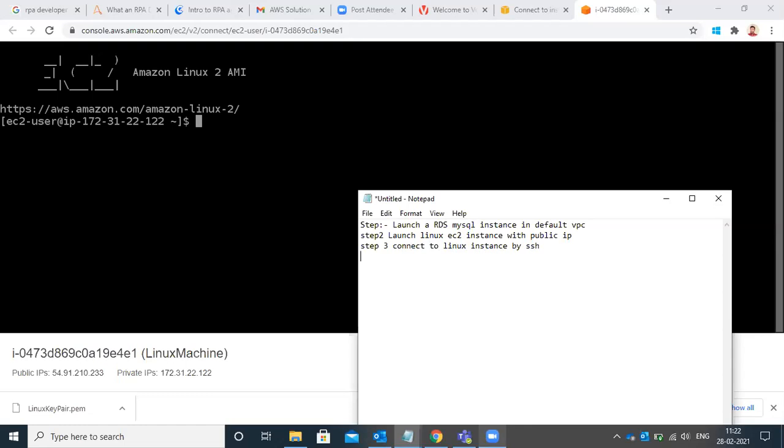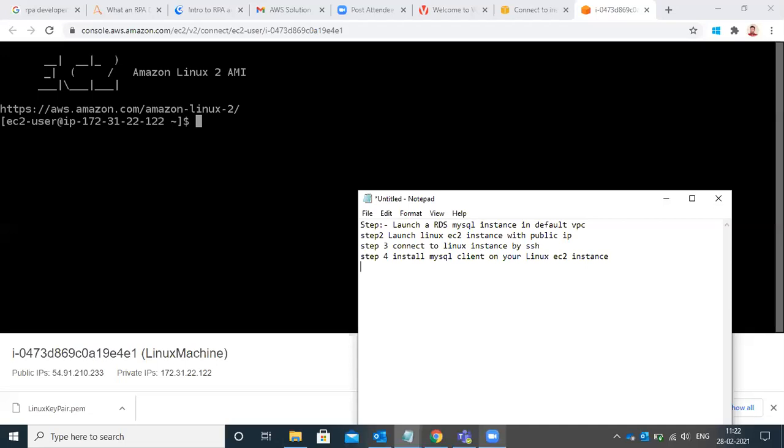Step 4, install MySQL client on your EC2 instance.